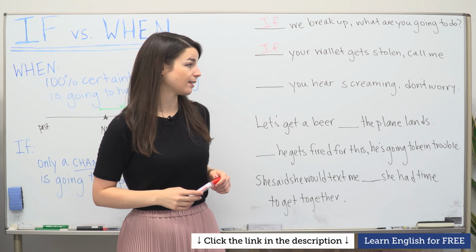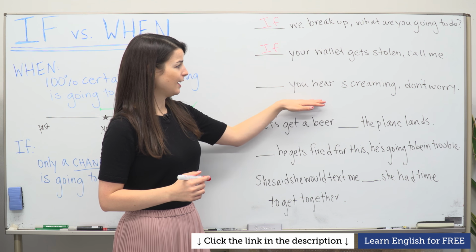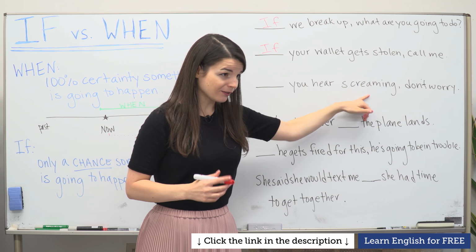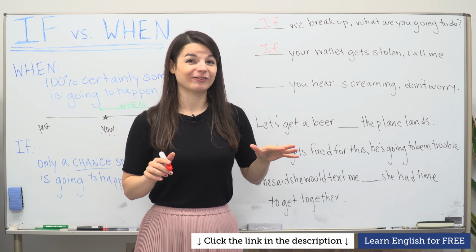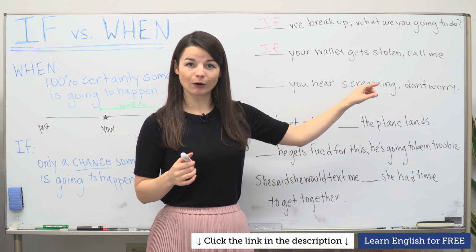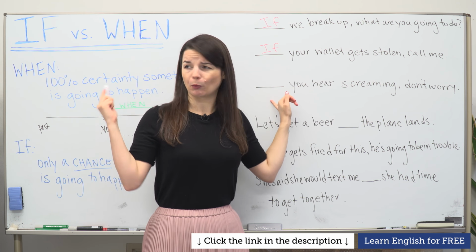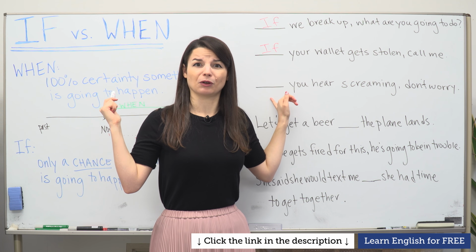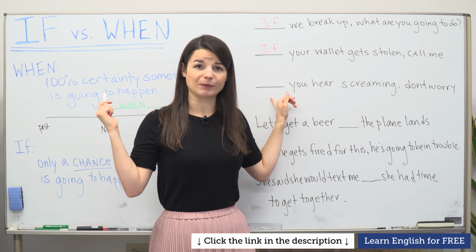Let's use if in this sentence. Here's another one. Blah, blah, blah, you hear screaming. So screaming means loud, terrified voice. If you hear a loud, terrified, screaming voice, don't worry. So if you say when you hear screaming, don't worry, or if you hear screaming, don't worry.